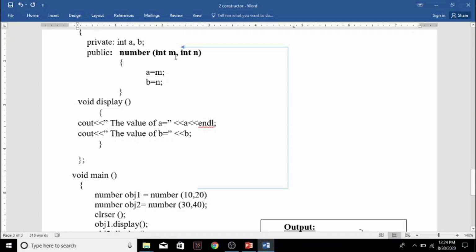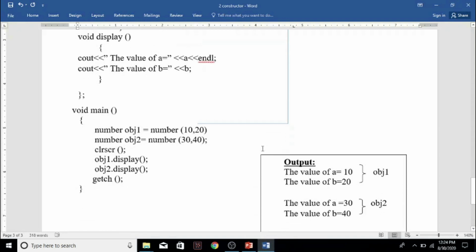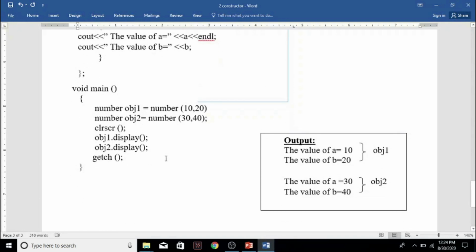So m will receive 30, n will receive 40, and this m will be assigned to a, n will be assigned to b. So a and b will get different values for object2, that is 30 and 40. So when we are displaying object2.display, the value of a will be 30 and b will be 40. Like this we will get the output.